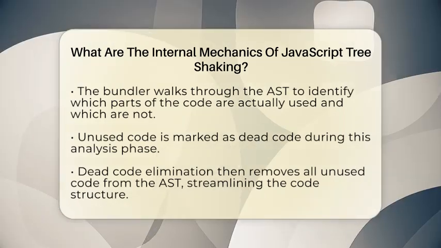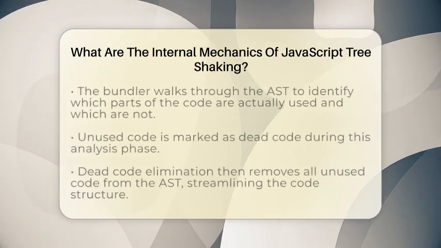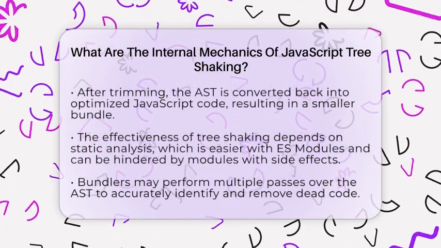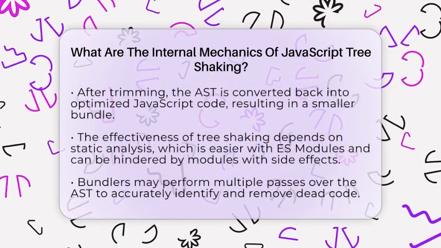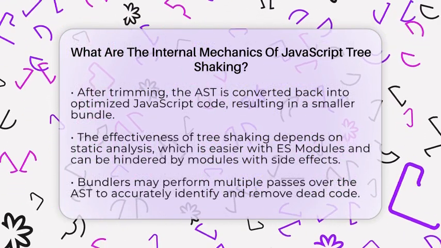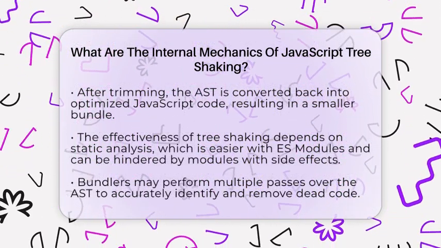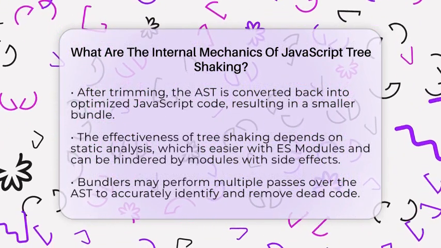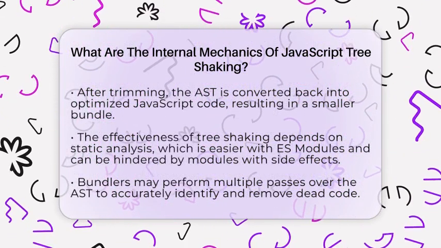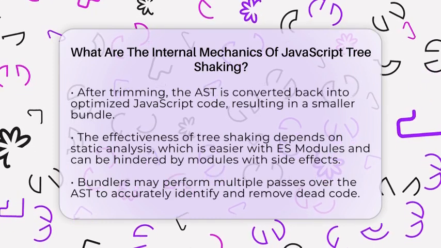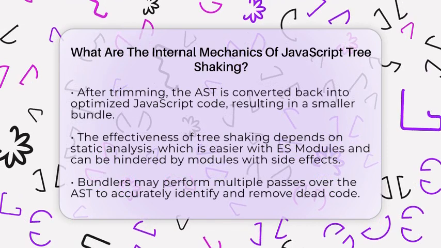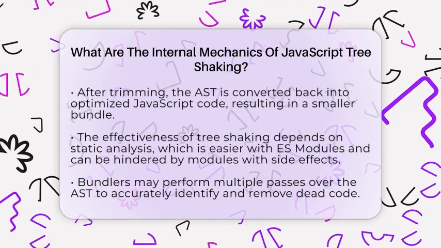Once the unnecessary parts are gone, the bundler converts the cleaned up AST back into JavaScript code. The result is a smaller, optimized bundle that only contains the code your application needs. Several factors influence how well tree shaking works. Because ES modules use static syntax, the bundler can analyze dependencies at compile time without executing the code. This makes it easier to identify unused exports.